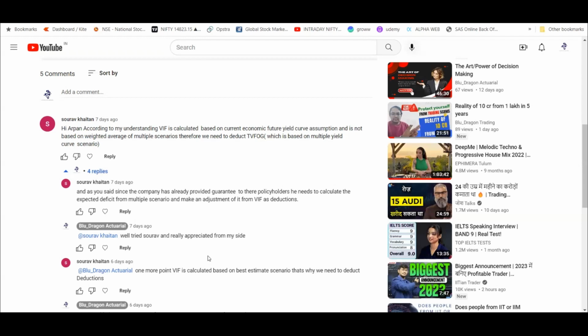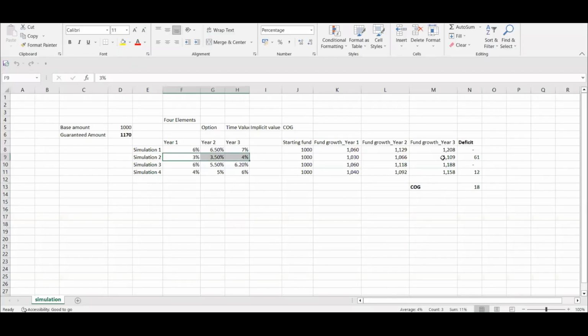So the WIP is only calculated on one scenario, not on multiple scenarios, and you cannot just say that it is subtracted because it is giving a deficit, because that's not how it is calculated. You are just confusing the concept with COG, and that is not the case. TVOG is calculated based on one scenario only, the best estimate scenario. Okay, so that's the end of this topic. I hope everyone has understood it.